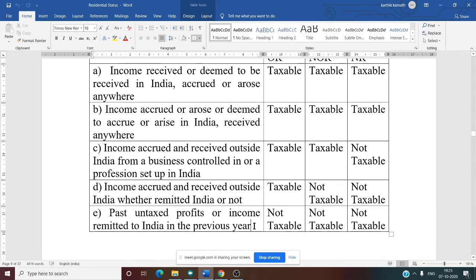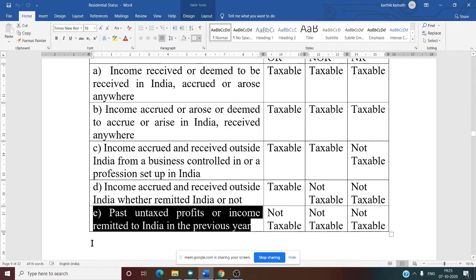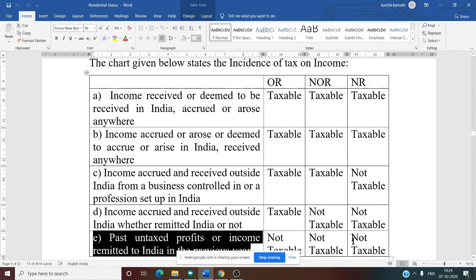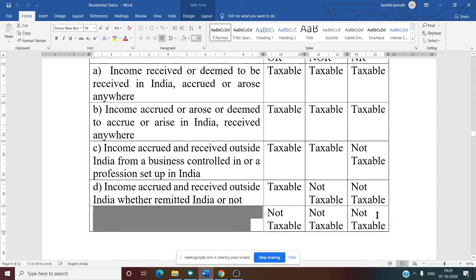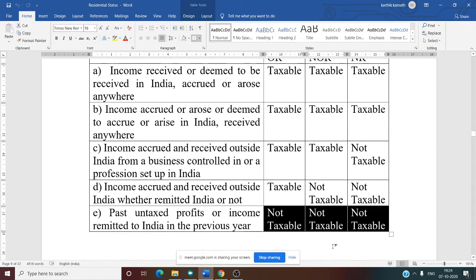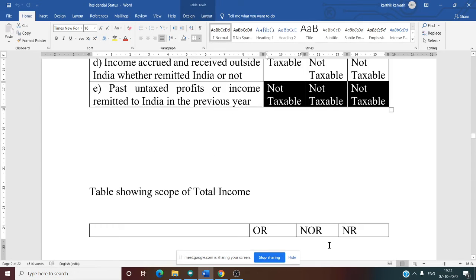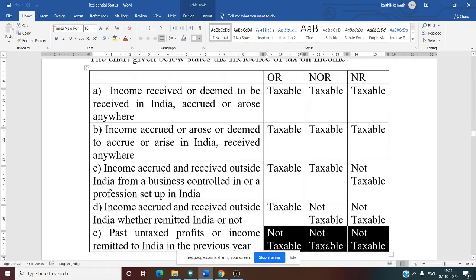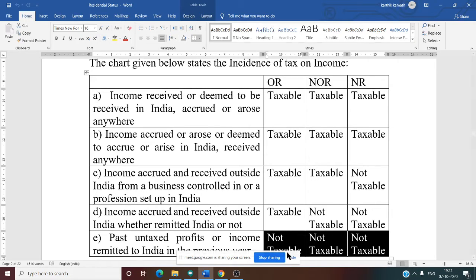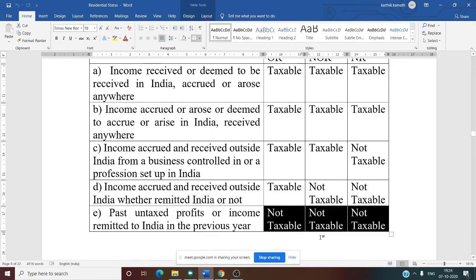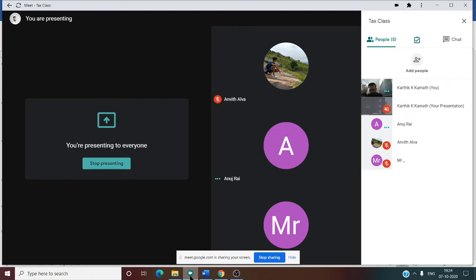Then the last one, past untaxed profit or income remitted to India in the previous year: all three are not taxable. Past income, if any, there is no tax. It is exempt, not taxable at all. OR, NOR and NR are not taxable. So these five things you need to remember. Can you remember these five things? Very important.